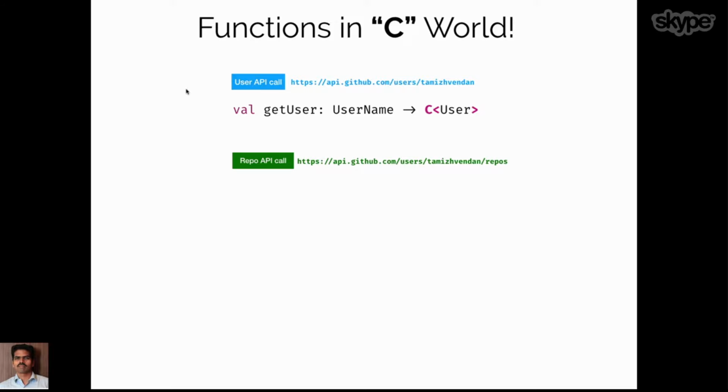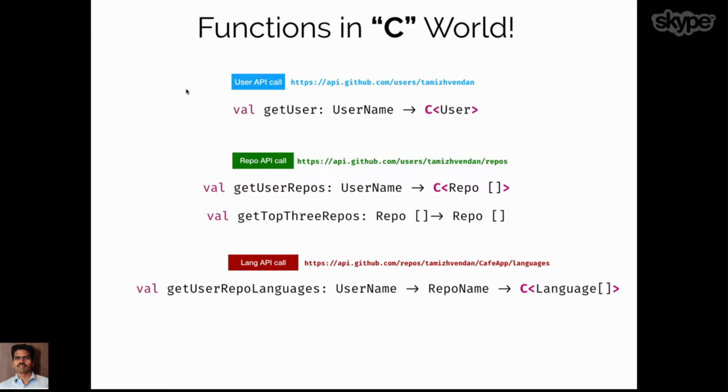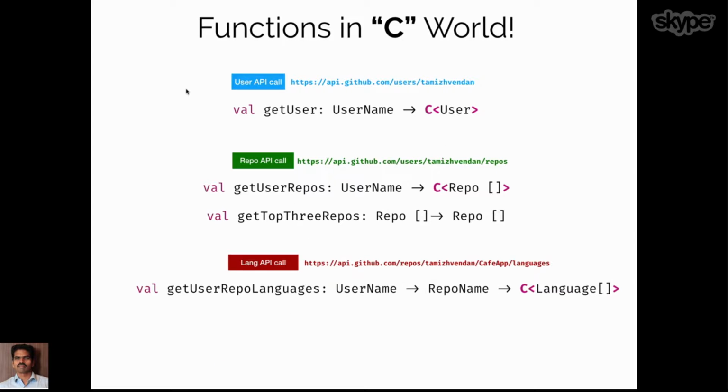Okay. Likewise, for the remaining functions, we can put those contexts in the picture. Say the repos function takes the username and returns a list of repos in a context. And likewise, for the languages API also, we can get the username, get the repo name, and return the language list and put that into a context.